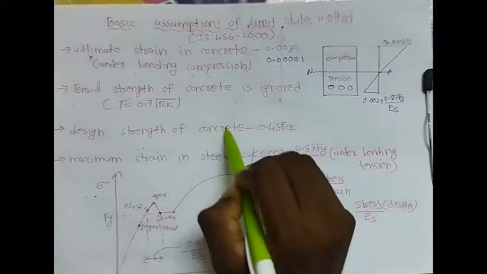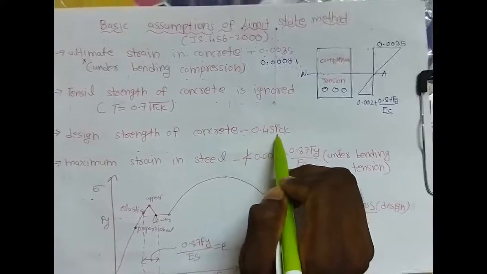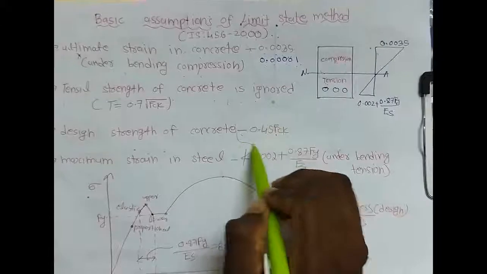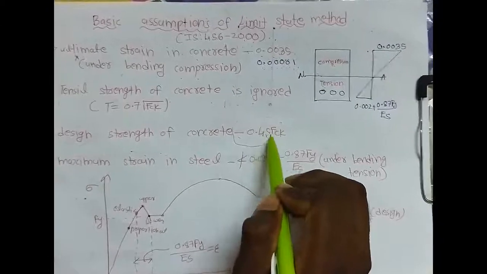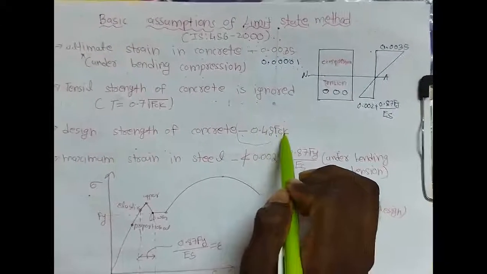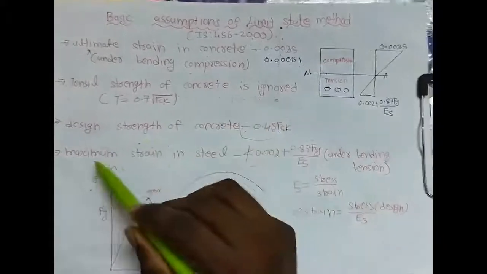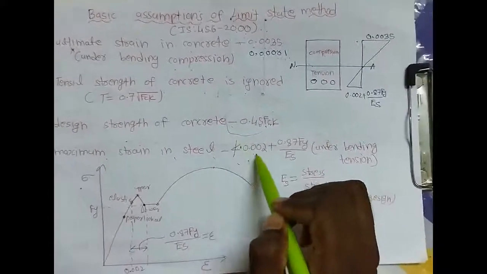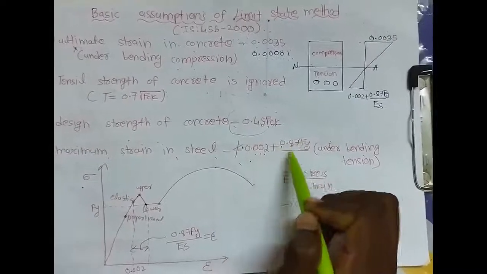And the third assumption is design strength of concrete is 0.45 fck. As I said in my yesterday's video, how we get the 0.45 fck. This 0.45 fck we have to consider as the design strength of the concrete. This is the third assumption. And the fourth assumption is maximum strain in steel should not be less than 0.002 plus 0.87 fy by Es.